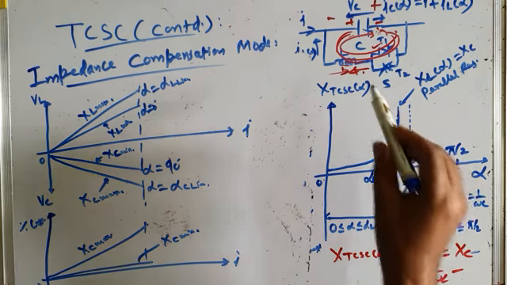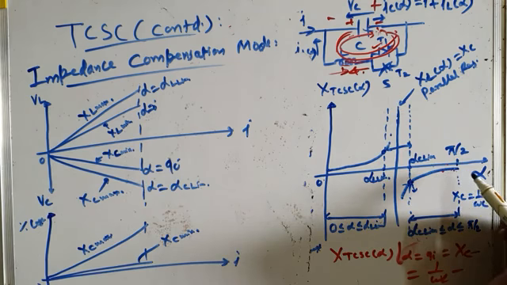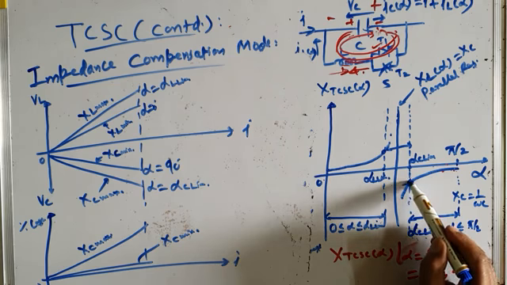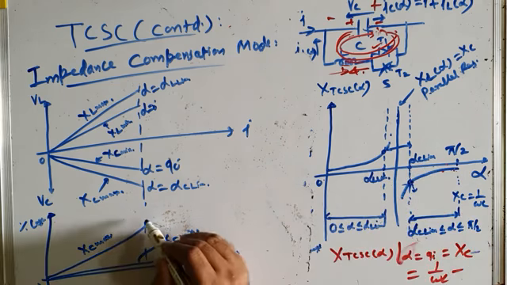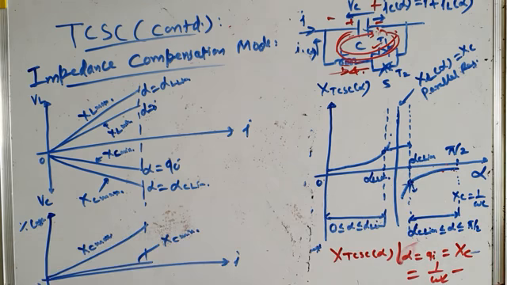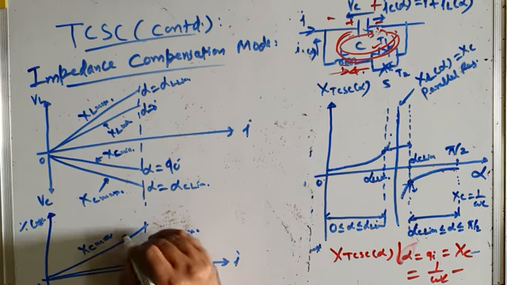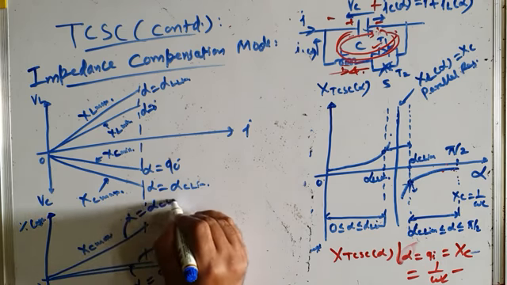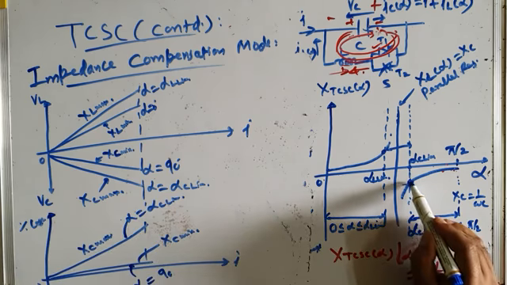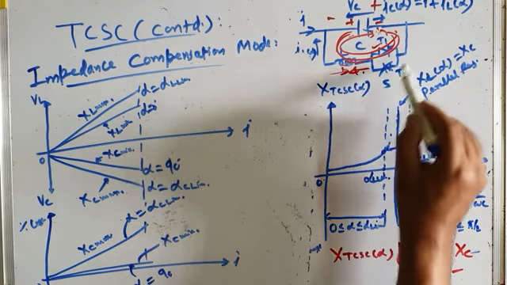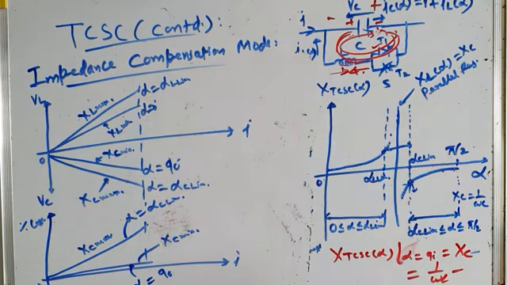But if you operate your TCSC at maximum capacitive reactance at alpha equal to alpha C lim, this is for alpha equal to alpha C lim. In this case alpha is equal to 90 degrees and in this case alpha is equal to alpha C lim. At alpha equal to alpha C lim, capacitive reactance is maximum. That capacitive reactance is maximum when maximum current flows through this TCR.